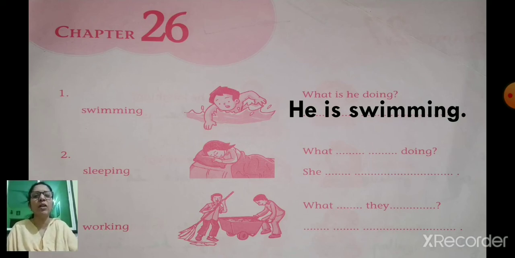What action is this girl doing? Sleeping. So, what is the question first? You have to frame the question first. So, what are we going to write? What are they doing? Or are we going to write what is she doing? Yes, we write what is she doing because she is only one girl.